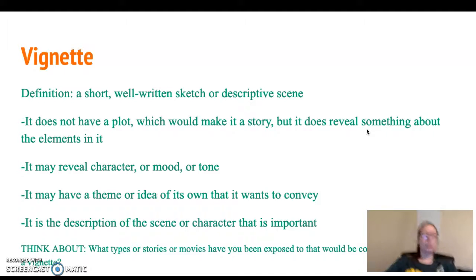Okay, it doesn't have a complete plot, meaning there's not always the same characters, they're not always in the same place, and all the stories don't always align. There will be overarching themes, but it's going to shift a lot between the different characters and the different storylines. Okay, it always does reveal something about the elements in it, though. There's something in that vignette that you're supposed to learn in order to put the story together as a whole book. Sometimes it's going to reveal things about different characters.